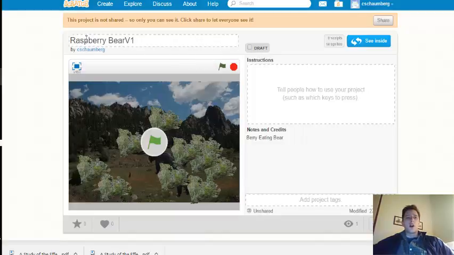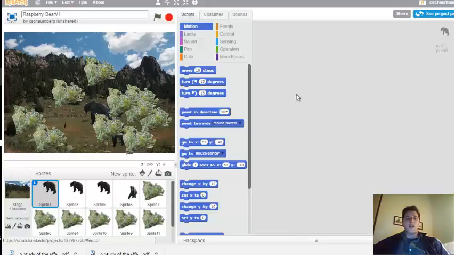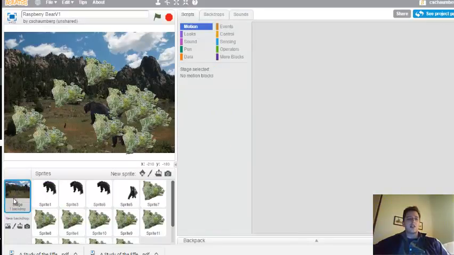We're going to start from our Raspberry Bear version 1, and this is shared on Scratch. The location is right here, up in the corner. So it's on Scratch, on my shared page, and we're going to go ahead and look at it. Okay, so we're going to go inside, and what we have here is we've actually added a stage.